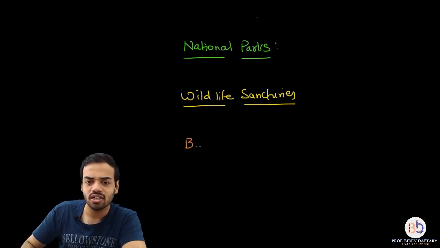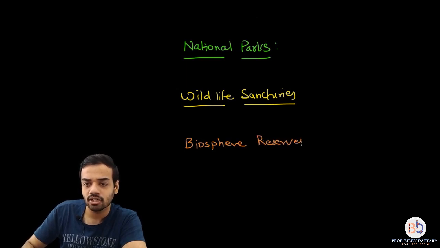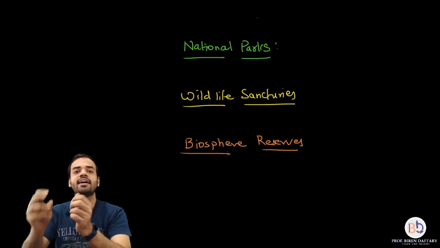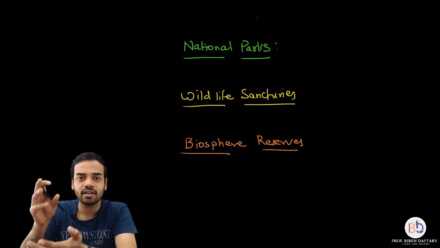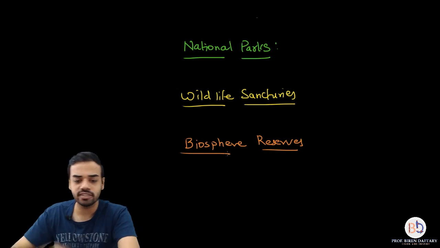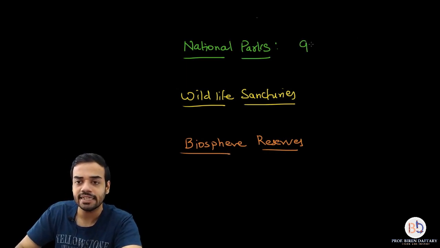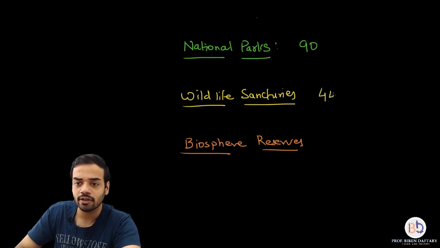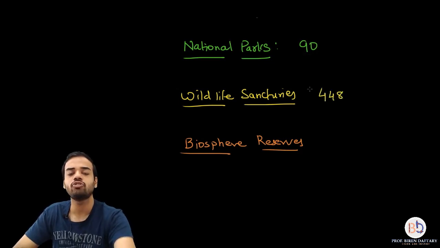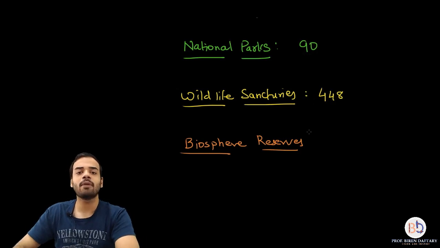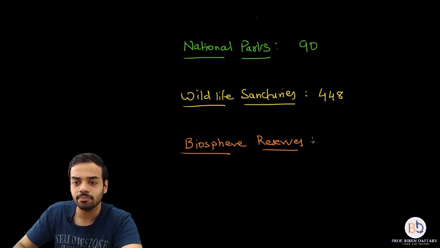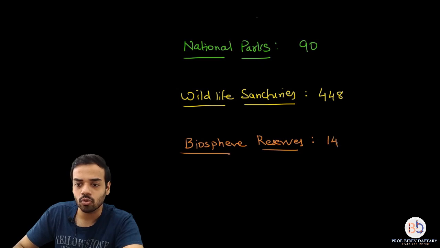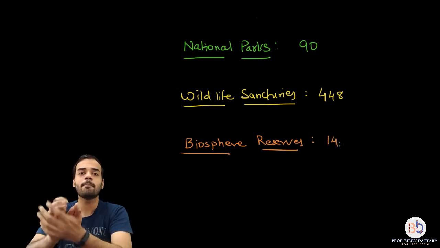Now this word, maybe most of you would not have heard of. Anyway, I'm going to explain all these words to you. So now in India, how many of these are present? I'm going to tell you that first. So approximately there are 90 national parks in India. There are approximately 448 wildlife sanctuaries in India, and biosphere reserves are the minimal. They are only 14. So these are the numbers.